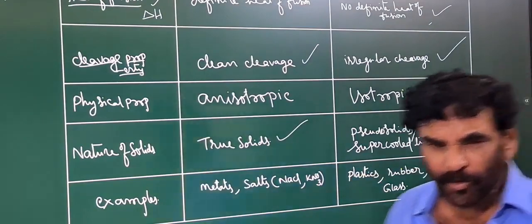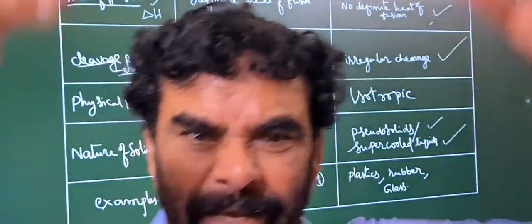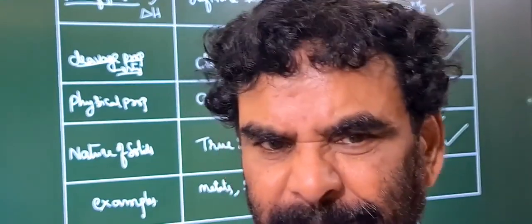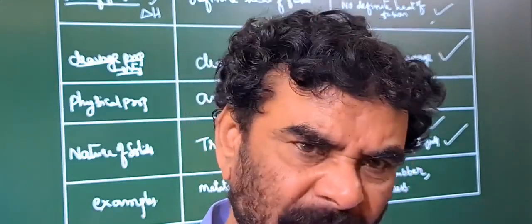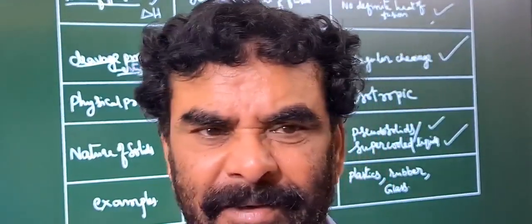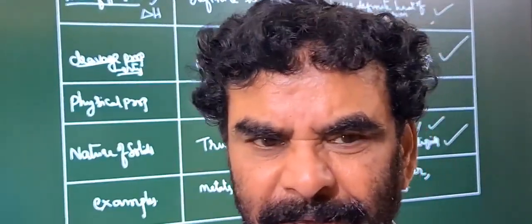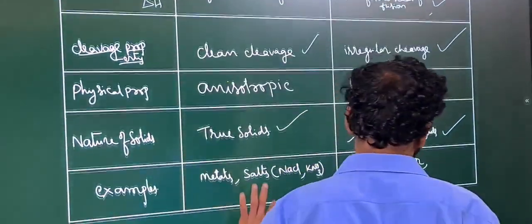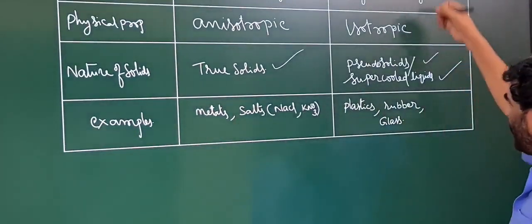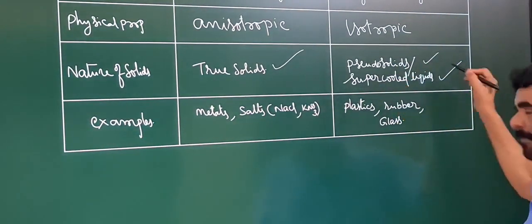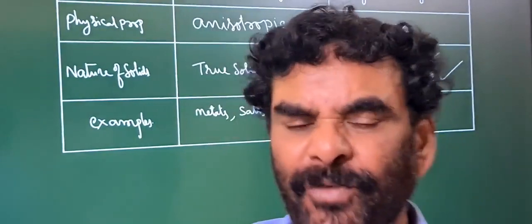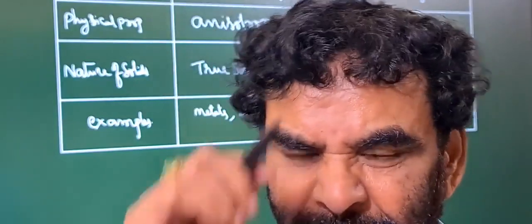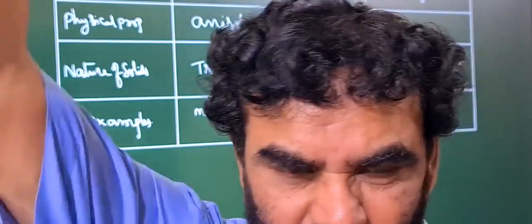Amorphous solids are also called supercooled liquids. You know a liquid is one which shows fluidity, that is, molecules move. It has a fixed mass and a fixed volume, but it does not have a fixed shape. In amorphous solids also the molecules are moving, flowing down.